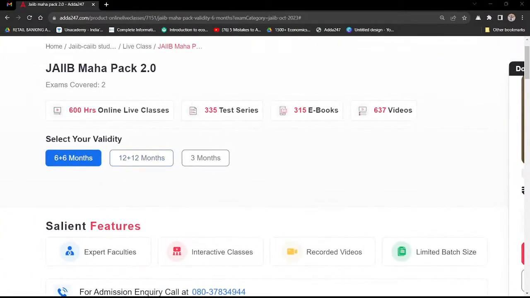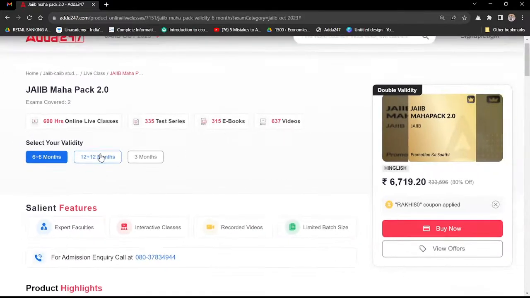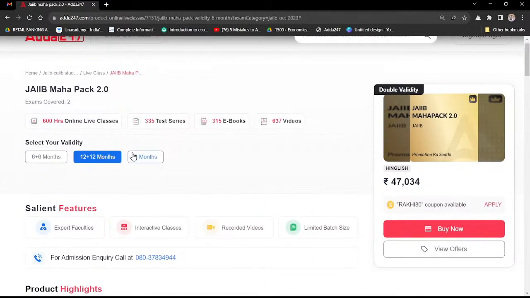Then three types of validities are there: 6 plus 6, 12 plus 12, and 3 plus 3. Sorry, 3 plus 3 months. When you change the validity, your prices will also change. 3 months will have different prices and 6 plus 6 will have different prices. But on 6 month and 12 month, you have a double validity. 3 months does not have double validity. It is only for your October paper. So once you decide the validity, click on the buy now option.